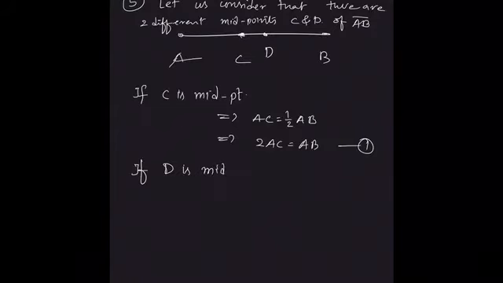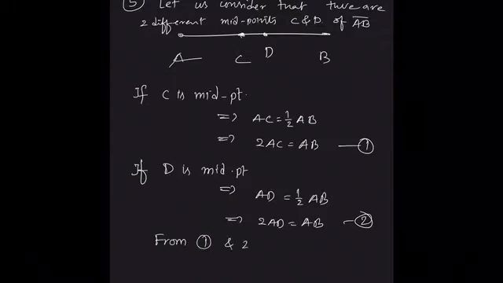Now we consider D is also a midpoint. So D is midpoint means that implies AD is half of AB. That implies 2AD is equal to AB. Equation 2. Now compare from 1 and 2. AB is equal to AB, so 2AC is equal to 2AD. So AC is equal to AD.